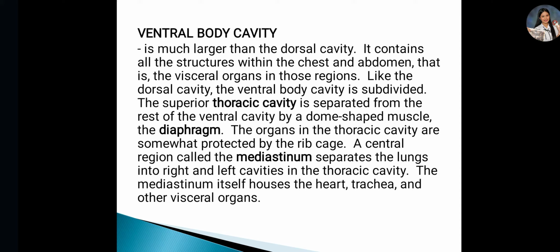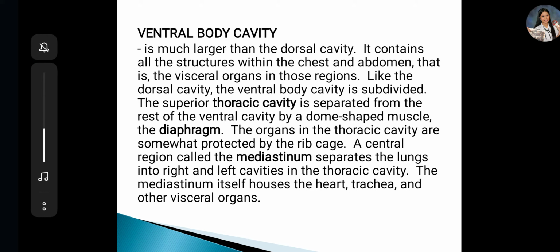Then the ventral body cavity is much larger than the dorsal cavity. It contains all the structures within the chest and abdomen, that is, the visceral organs in those regions. Like the dorsal cavity, the ventral cavity is subdivided. The superior thoracic cavity is separated from the rest of the ventral cavity by a dome-shaped muscle which is called